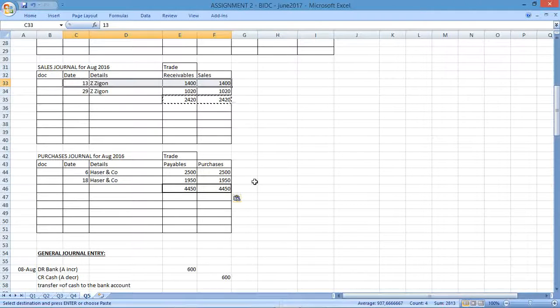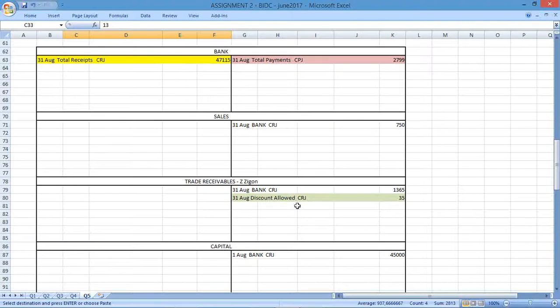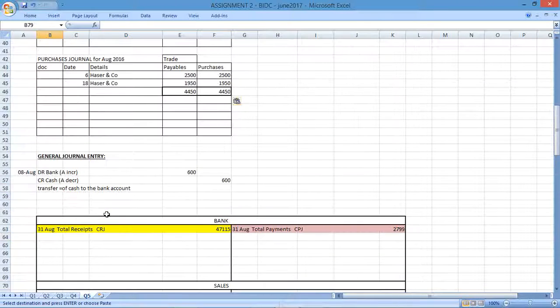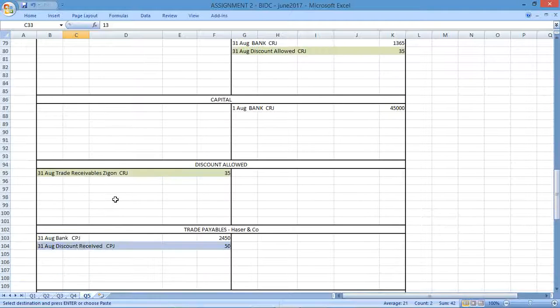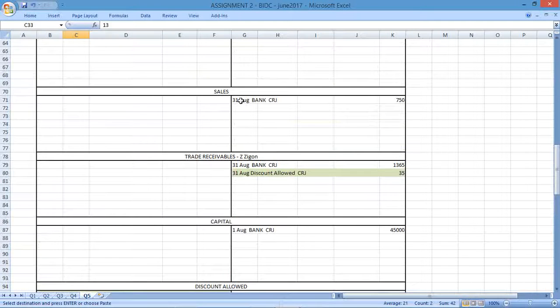Right, so Zygon 13th, there's it. It'll be a sale, so it's going to affect the receivables positively. And this occurred on what date? On the 13th. So 13 and 29. August. This was for sales from the sales journal. And we had 13 and the 29.